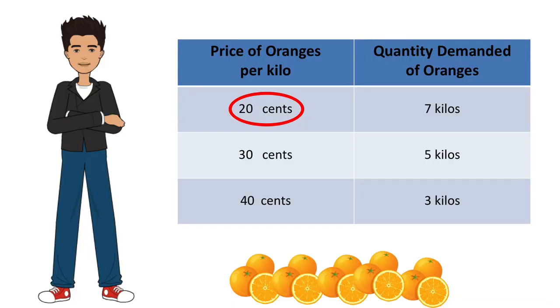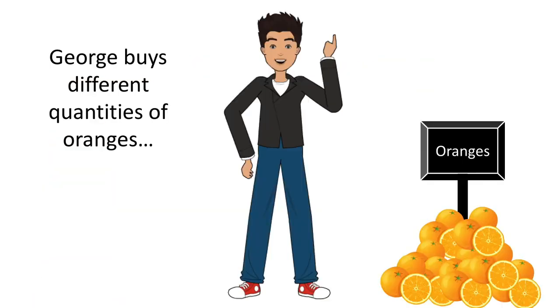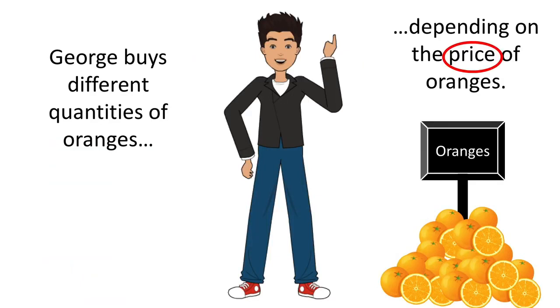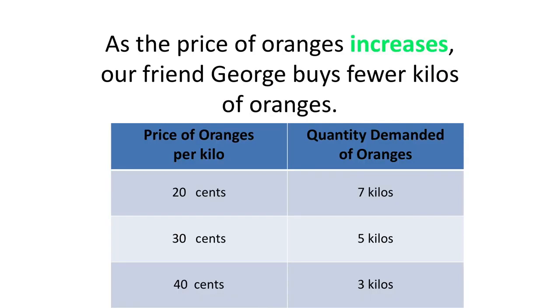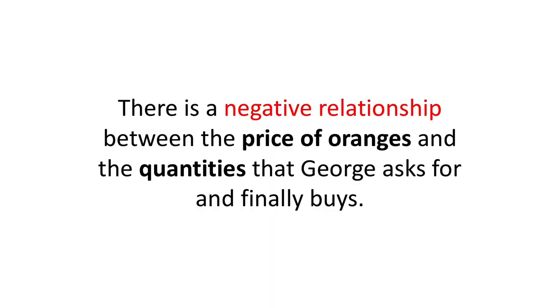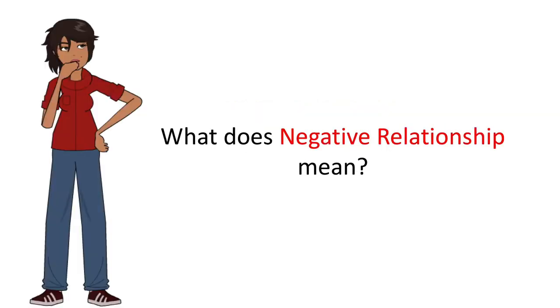When oranges cost 20 cents, George buys 7 kilos, while when the price of oranges rises to 30 cents per kilo, George buys 5 kilos. And finally, when oranges cost 40 cents, George buys only 3 kilos. What do you notice? We notice that George buys different quantities of oranges depending on the price of oranges. We see that as the price of oranges increases, our friend George buys fewer kilos of oranges. So we notice that there is a negative relationship between the price of oranges and the quantities that George asks for and finally buys. But what does a negative relationship mean?